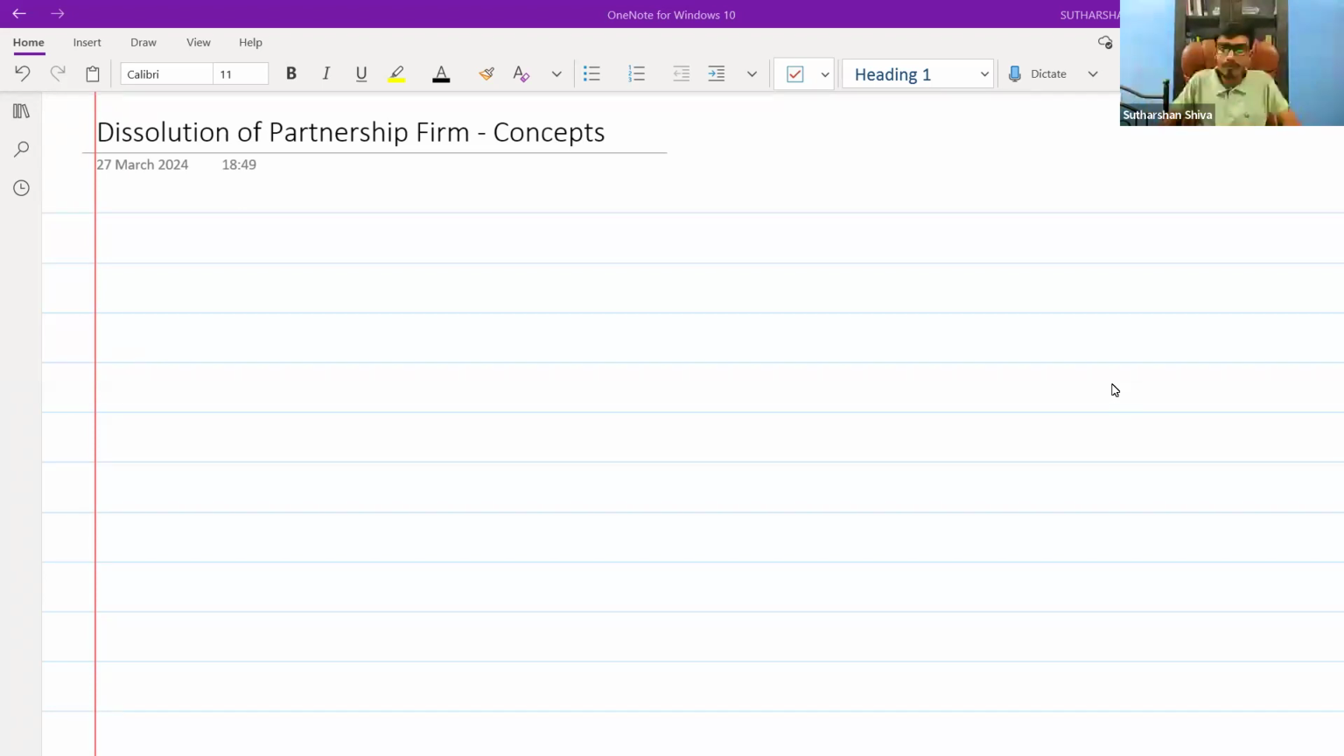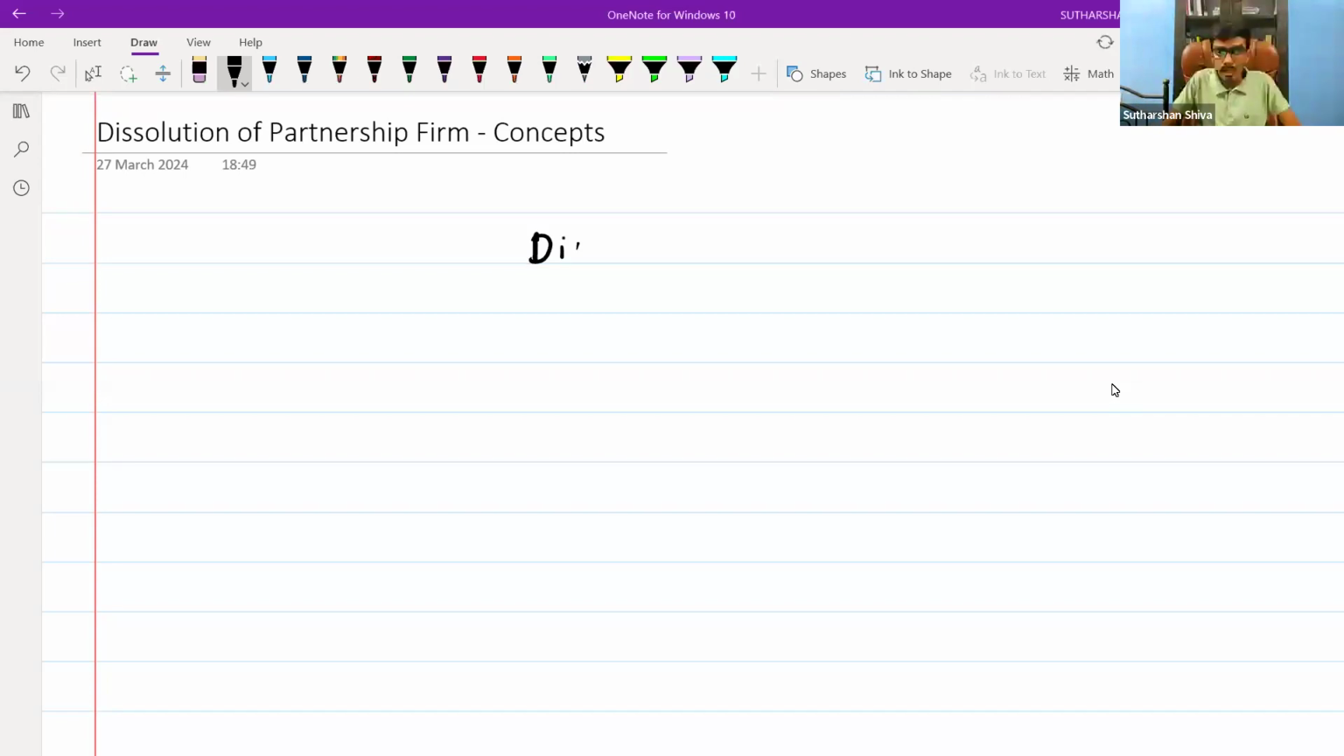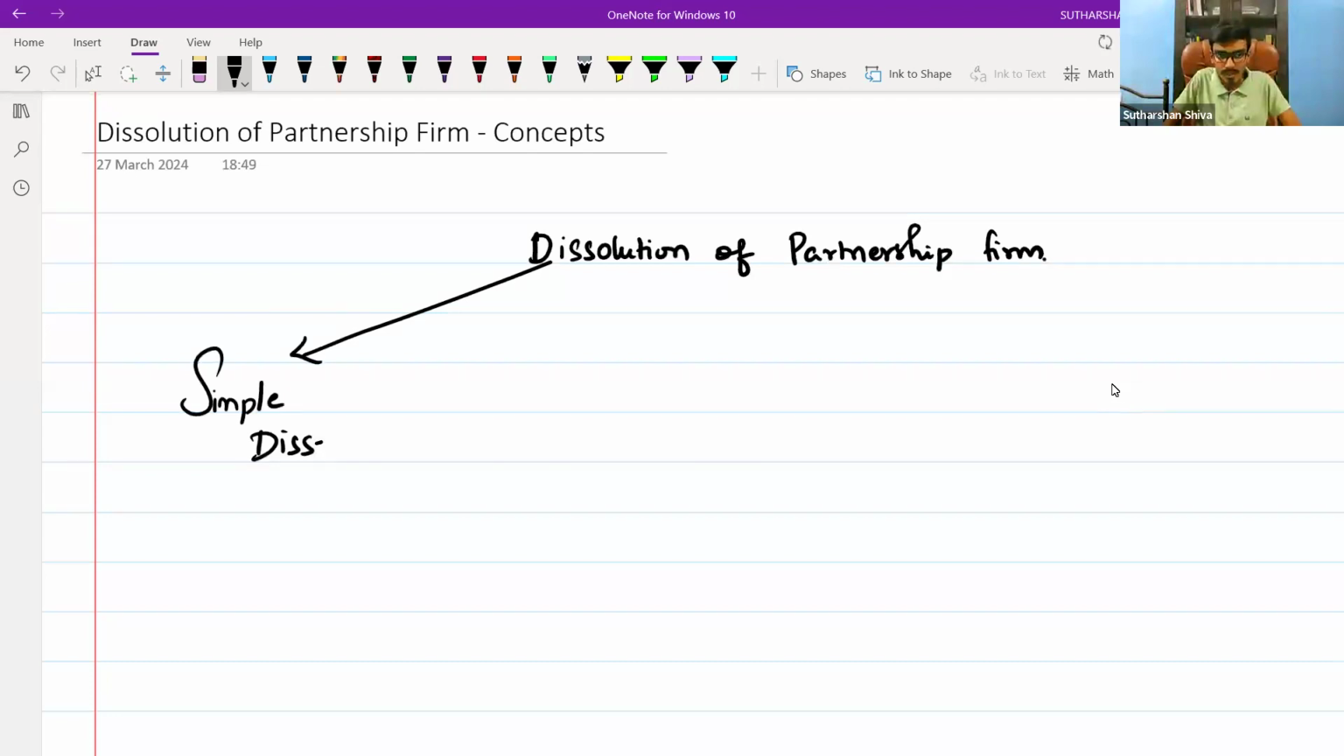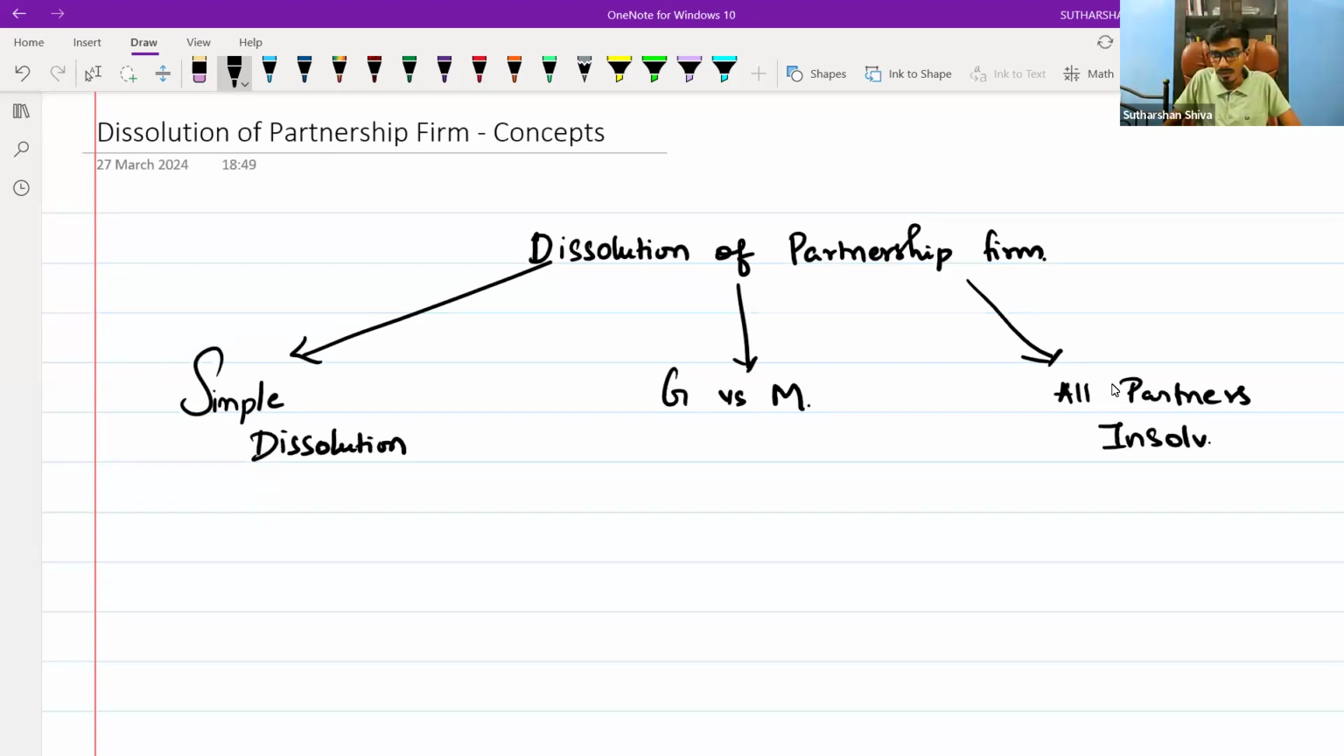Now, again, we are going to study the topic of dissolution of partnership firm. Basically, as we have discussed earlier, a problem on dissolution of partnership firm may be based on simple dissolution. Some problems will be based on Garner versus Murray, and some will be based on all partners insolvent. These are the major three. Apart from this, there will be a piecemeal distribution problem.